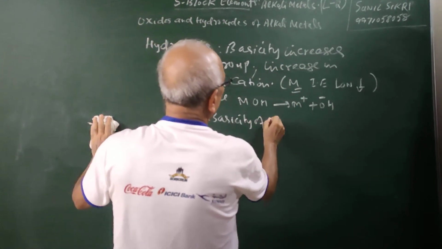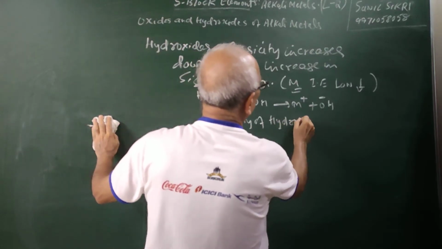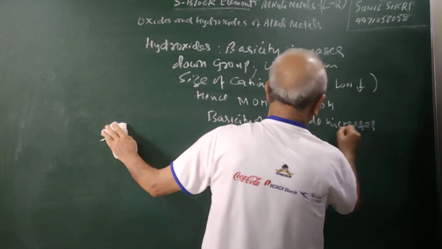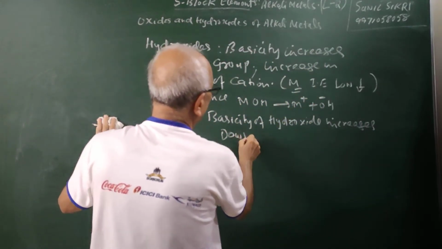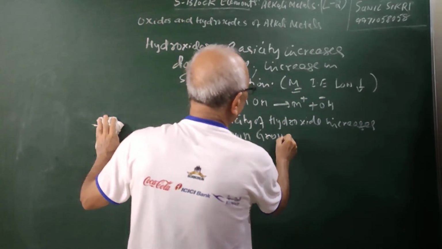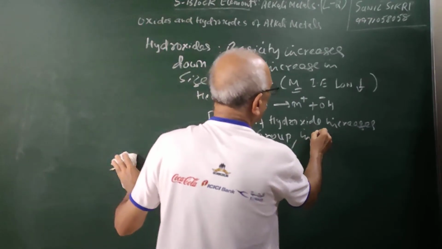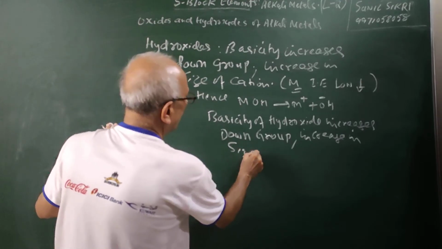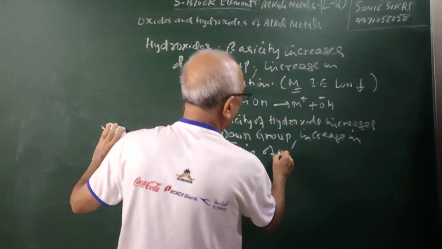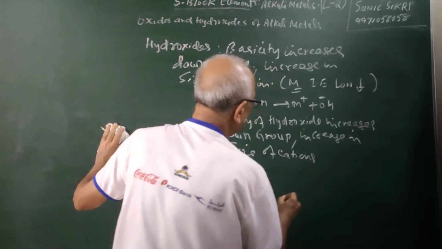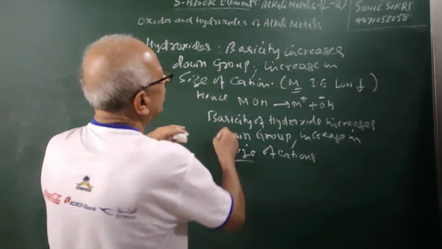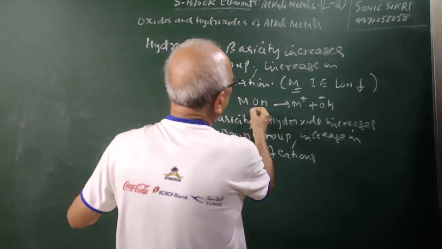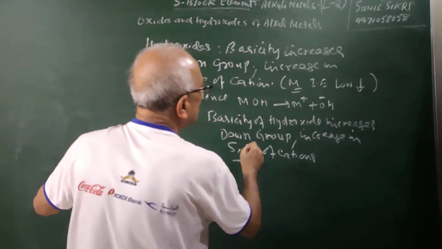The basicity of hydroxides increases down the group due to increase in size of the cation. So they are more readily ionized as we go down. The size of the metal is increasing, and therefore it will dissociate faster and more easily.